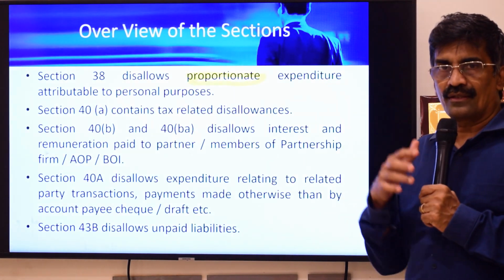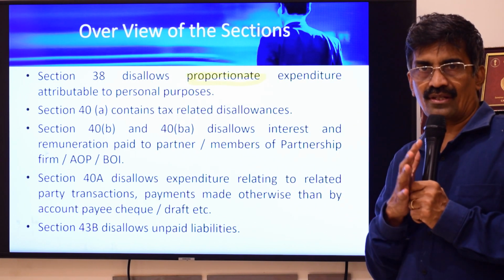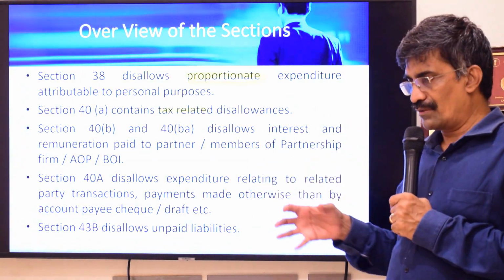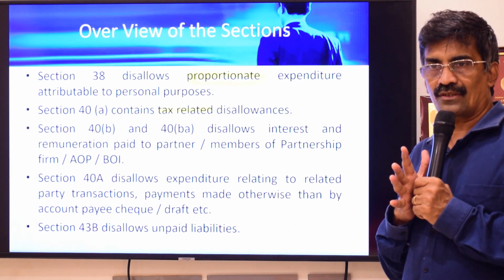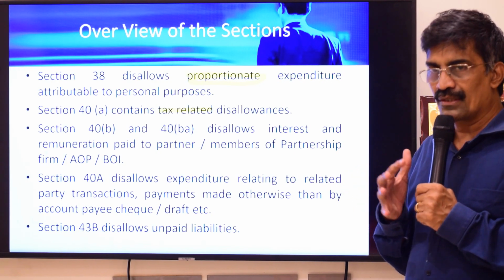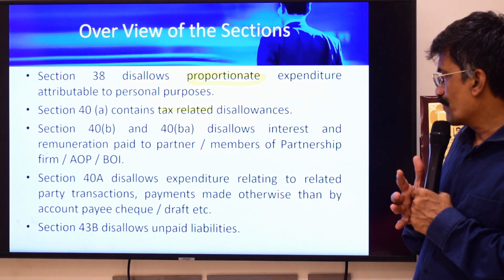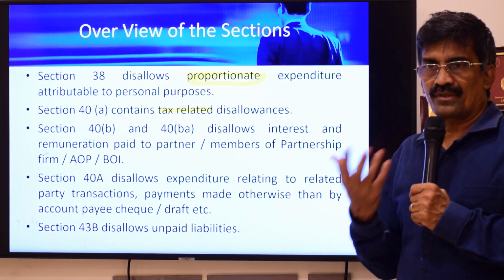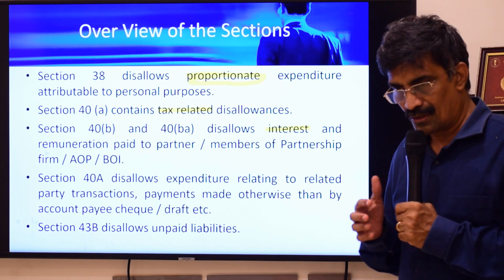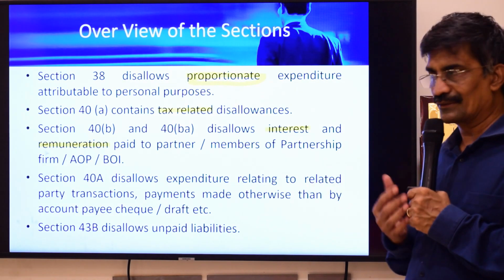So 40A contains all tax related disallowances, and there are three sections which are very important, which are 40(a)(i), 40(a)(ia) and 40(a)(iii). These three sections deal with disallowance relating to non-deduction of TDS or delayed payment of deducted TDS. Then you have section 40B and 40BA, which basically deal with interest and remuneration paid by partnership firm or an association of persons or body of individuals to its partners or members.